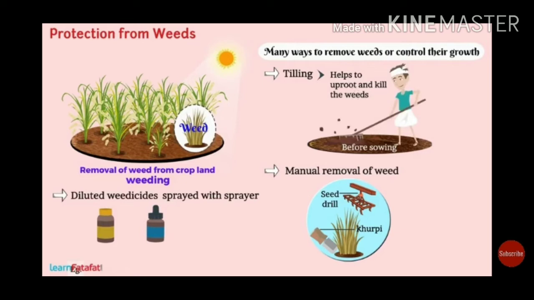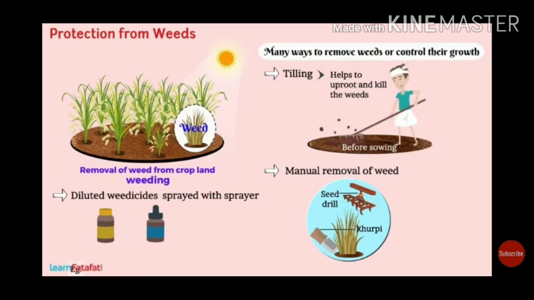If you spray the chemical, the original plant may also die along with the weeds? No chance, students. Weedicides are designed in such a way that they kill only the weeds, not the original plant. So we can observe there are two methods.